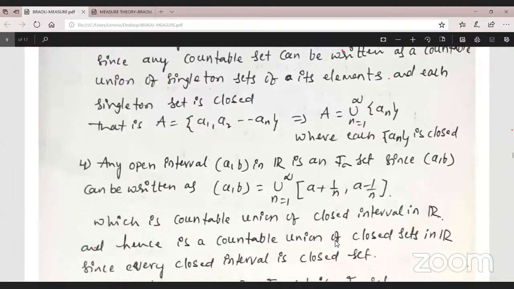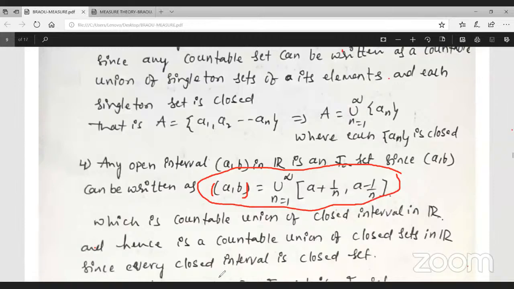And countable. Any open interval is an F sigma set. What is the meaning of this? Observe here. Any open interval can be written as a union of closed intervals. This is the open interval (a, b). Now this is a closed interval, a plus 1 by n, union, n equal to 1 means a plus 1, a minus 1, union, n equal to a plus 1 by 2 closed intervals. Now which is a countable union of closed intervals in R.